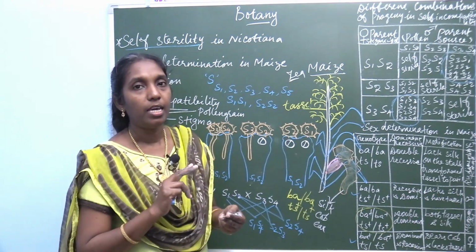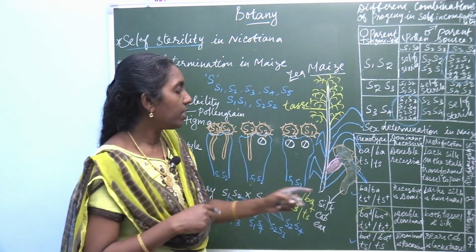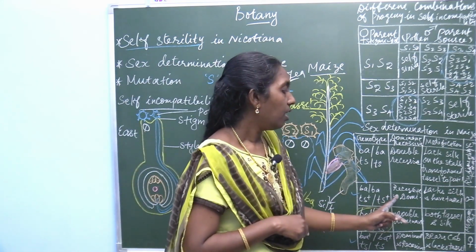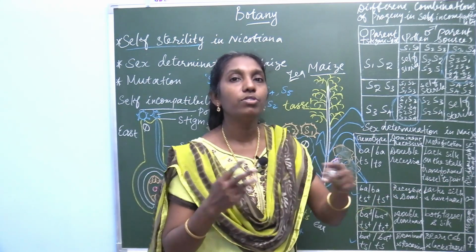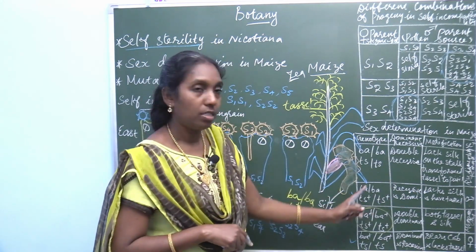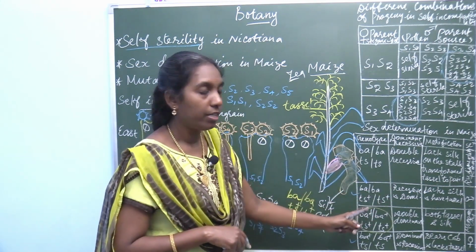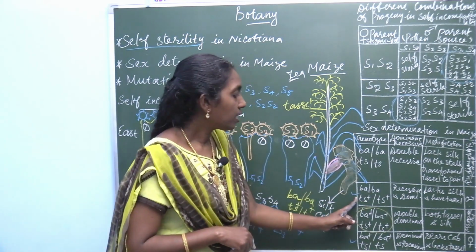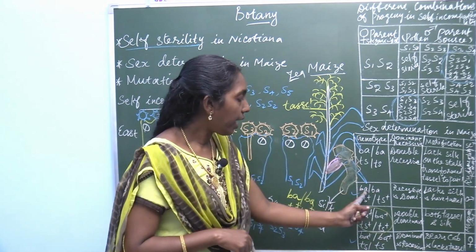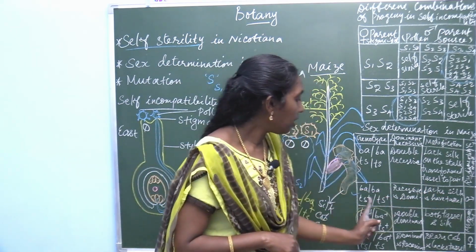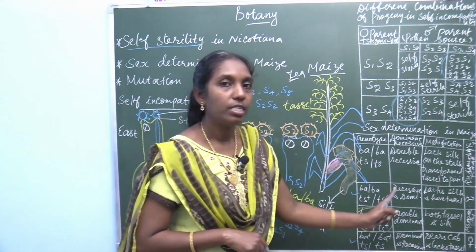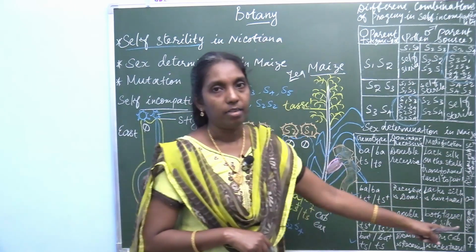Recessive BA with dominant TS, it lacks silk and has tassel. So, this genotype is familiar to you. If dominant and recessive are present, it expresses the dominant character. Here dominant is TS, so it expresses male.